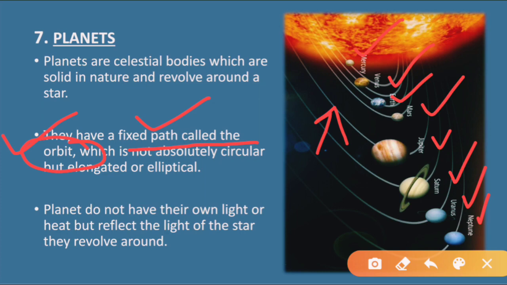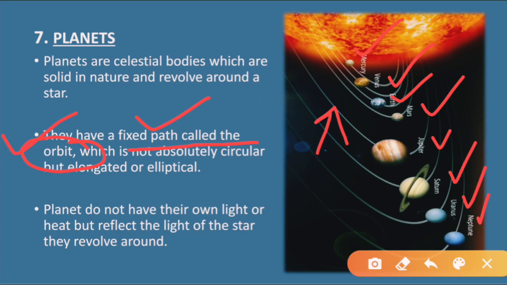They move on the same fixed path. This path is known as orbit, where the planets move.